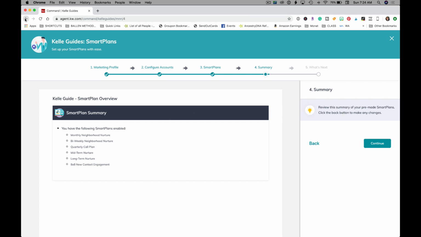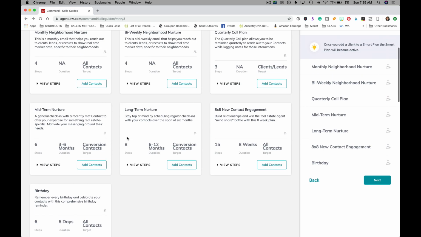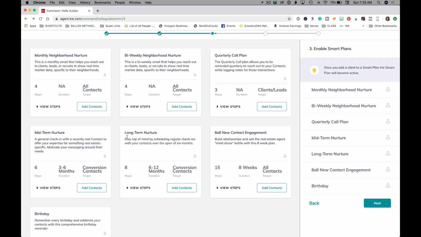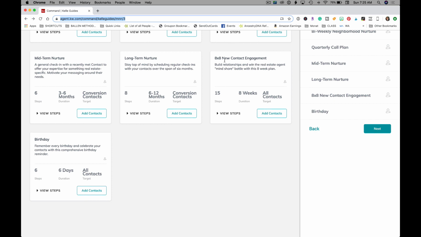Oh, I'm sorry. There's one thing I missed. Go back here. If you wanted to add bulk contacts to a smart plan, this is the page to do it. This is why I said bookmark this. I'm going to show you in a minute how you can add any contact to a smart plan super easily from the contact window. But if you want to add a bunch of people to this, like I'm going to add a bunch of people to my 8x8.